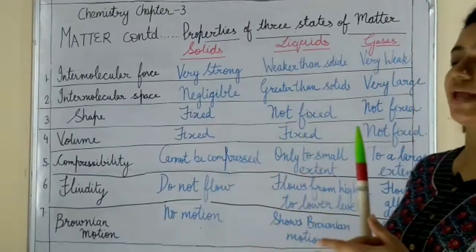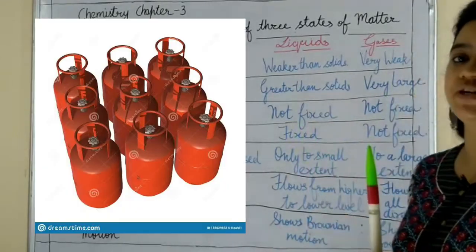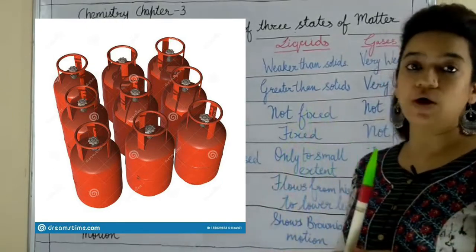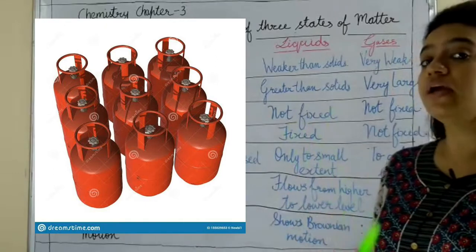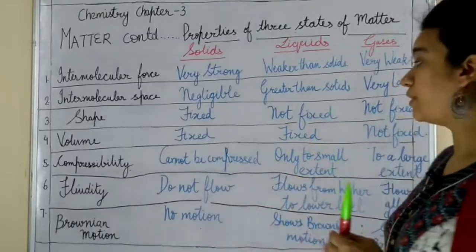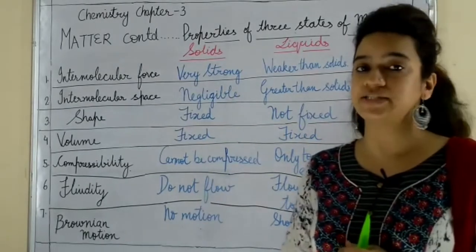They are compressible. Like you use liquefied petroleum gas, that is LPG, in your kitchen. The cylinder in which the gas is filled is in a liquid form. Now how has a gas become liquid? It is because of compression. It is compressed at a very high pressure. So compressibility is possible in gases to a large extent.